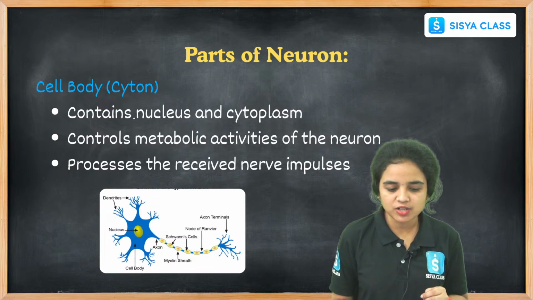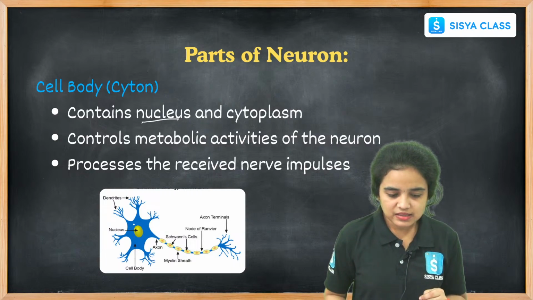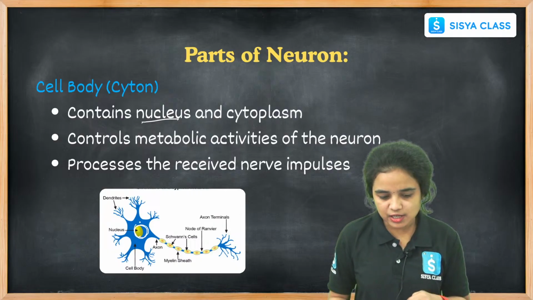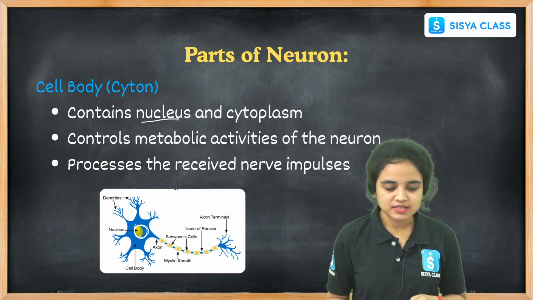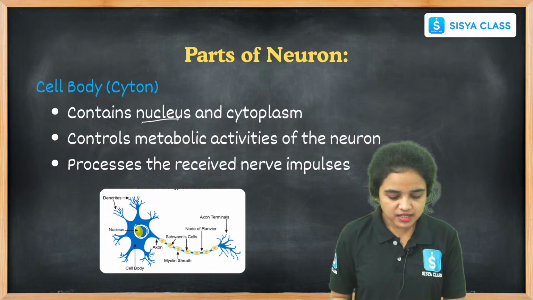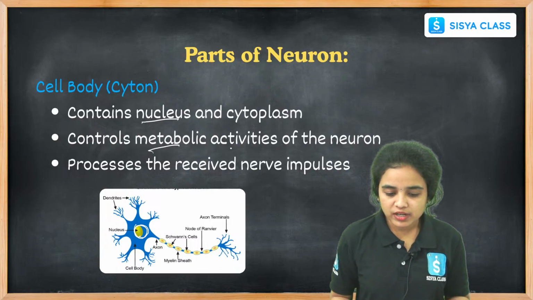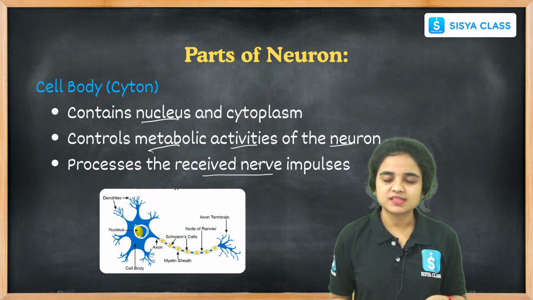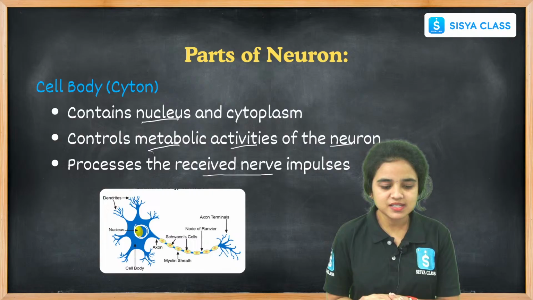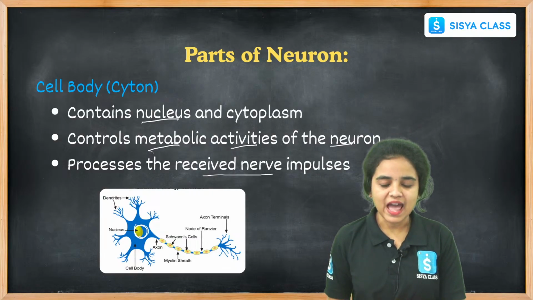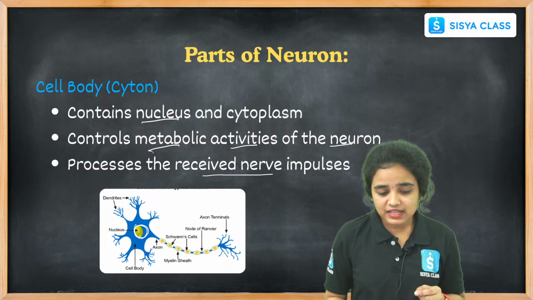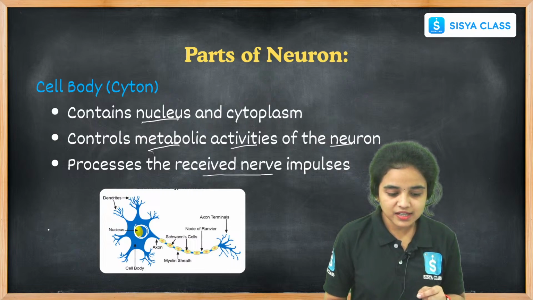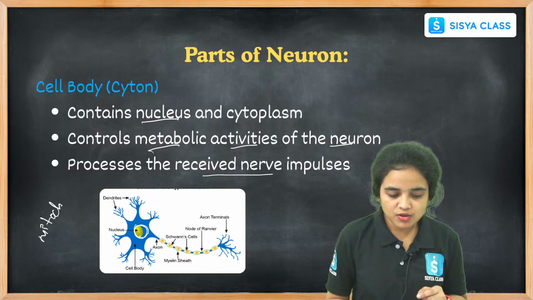And while coming to the next one, the cell body. See here, the cell body, the cyton, contains the nucleus. See, this is the dendrites, and here we can find the nucleus in the cell body. Inside the cell body we will find the nucleus. And this cell body's function is that it controls the metabolic activities of the neuron and the processes of the received nerve impulses. This cell body contains the nucleus as well as mitochondria. We call it the powerhouse of the cell.